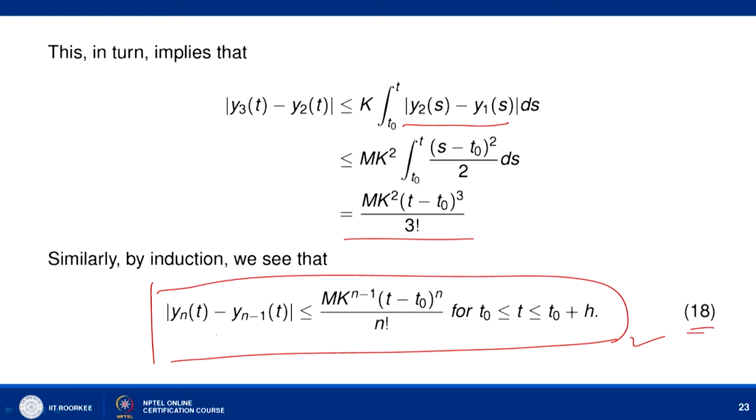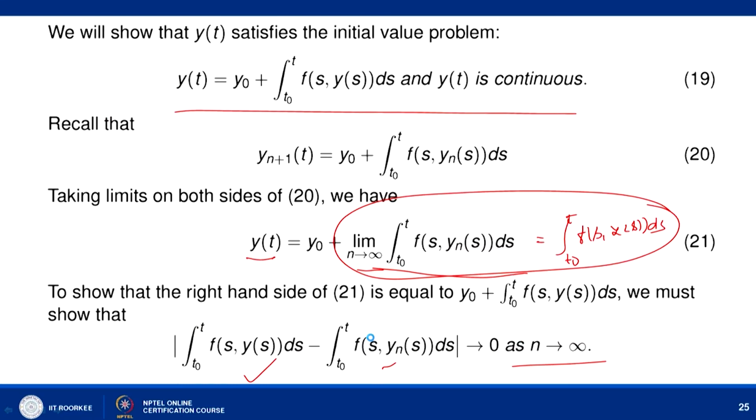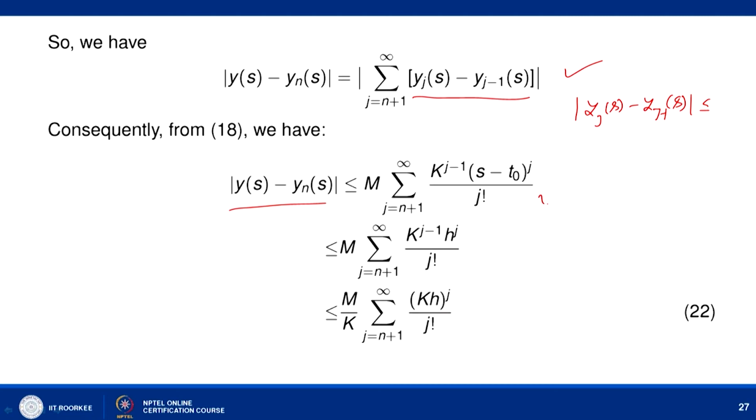So, the bound of |y_n(t) minus y_{n-1}(t)| is M K^{n-1} |t minus t_0|^n divided by factorial n. So, using this, we can write |y(s) minus y_n(s)| is less than or equal to M times the sum over j equal to n plus 1 to infinity of K^{j-1} |s minus t_0|^j divided by factorial j.